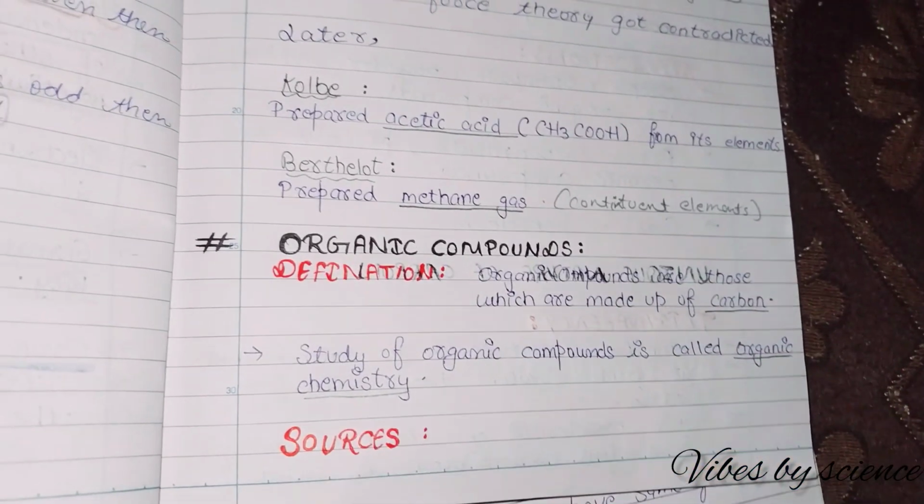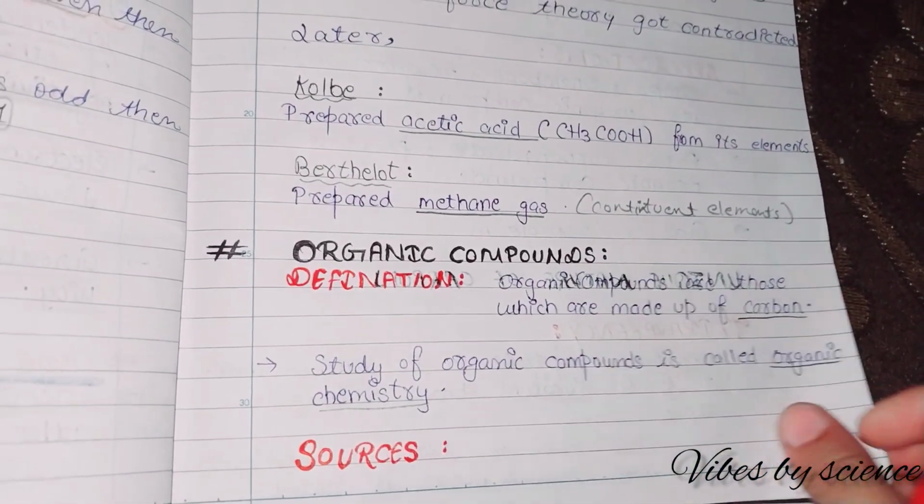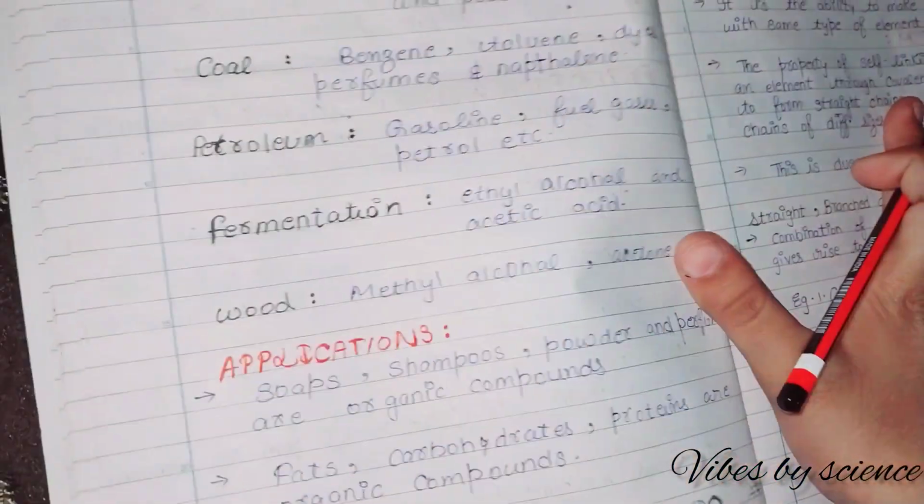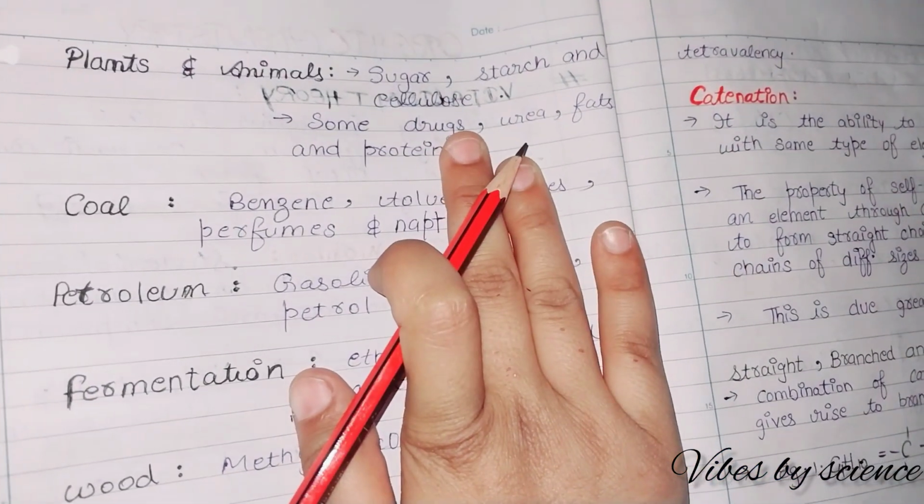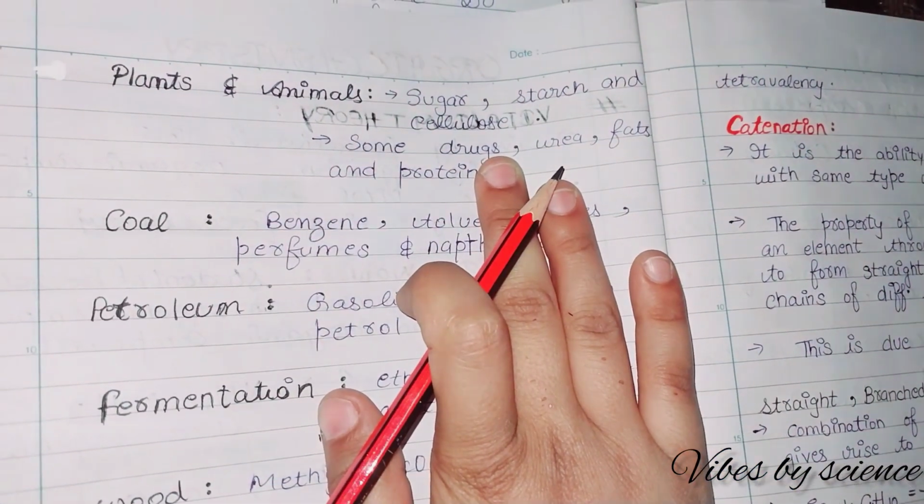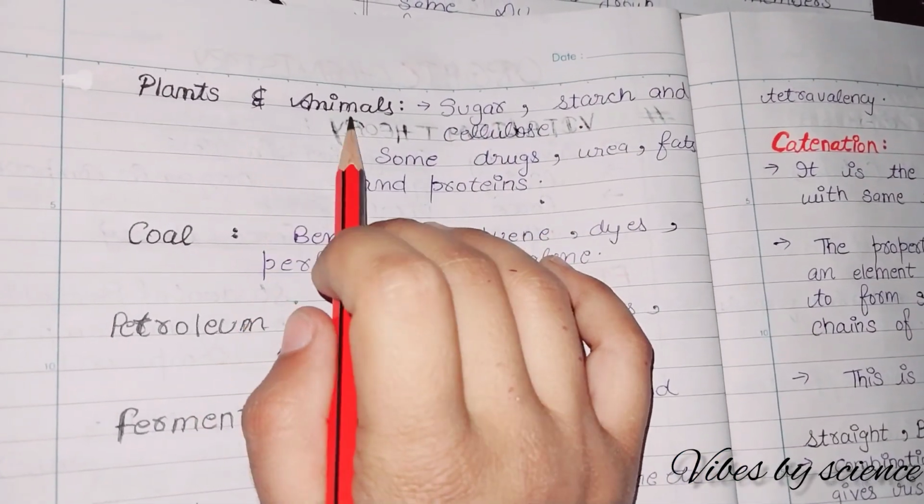Now we will read about the sources of organic compounds. These are my self-made notes. If you want these notes, you can let me know in the comment section. I will upload the photos. Next is plants and animals.